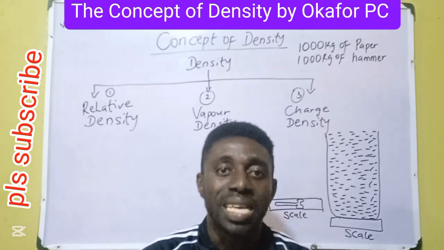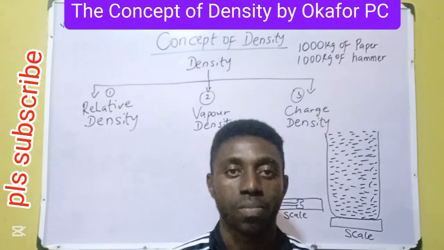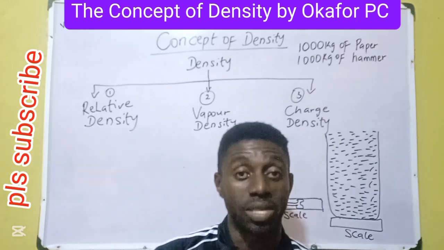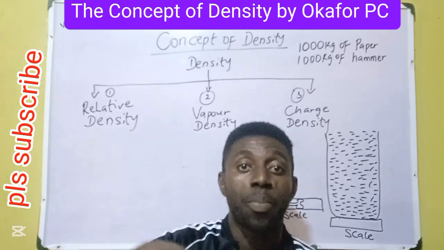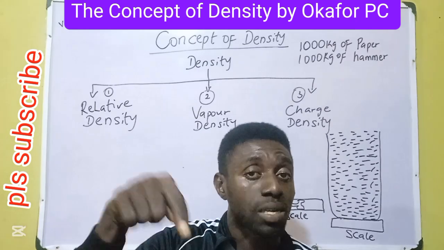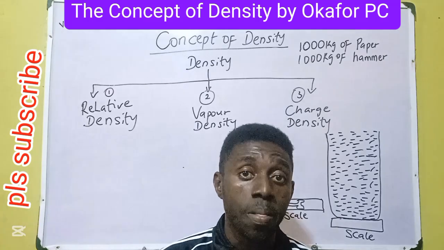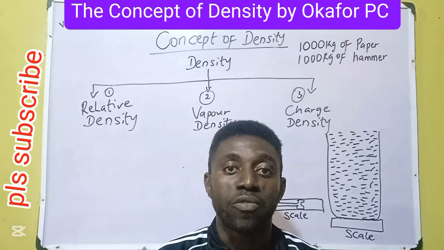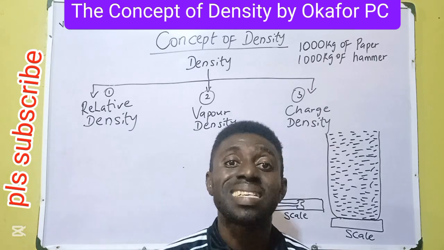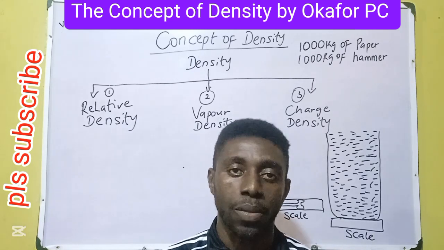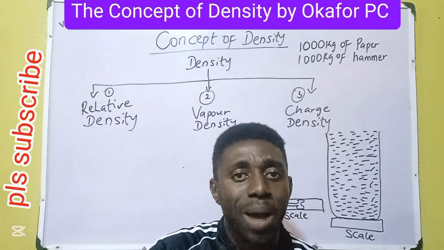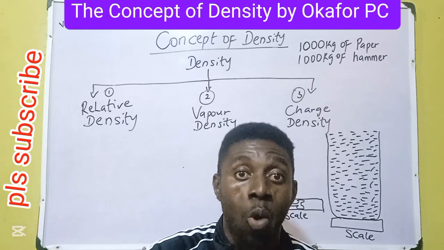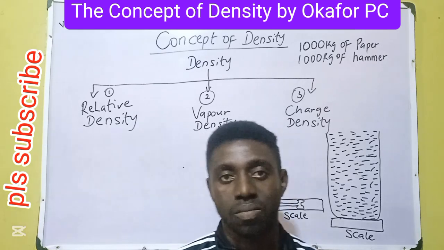Density deals with the arrangement of particles in a body. Recall, mass is defined as the number of particles in a body. The more particles in a body, the more the mass. The fewer particles in a body, the less the mass. Or mass is the number of atoms in a body. The more atoms a body has, the more massive the body is. The fewer atoms in a body, the less massive it is. Then when we talk about the arrangement of these tiny particles in a body, we are talking of density, the arrangement.